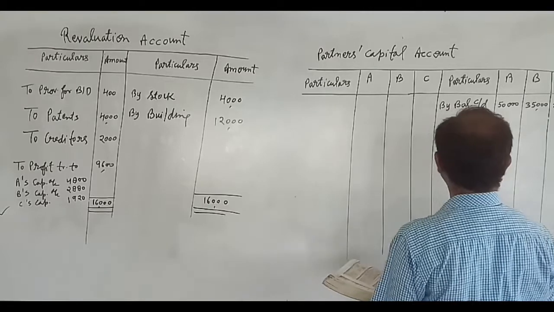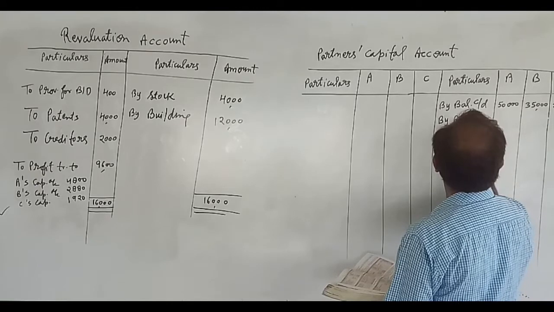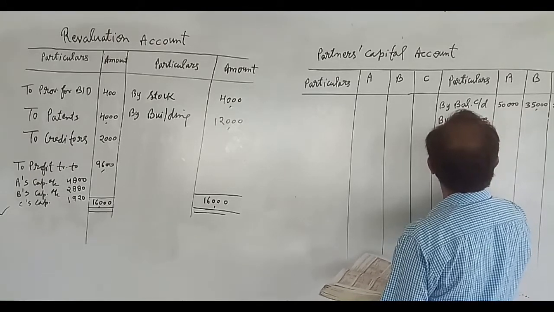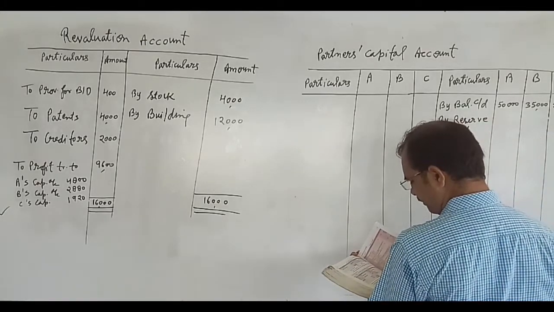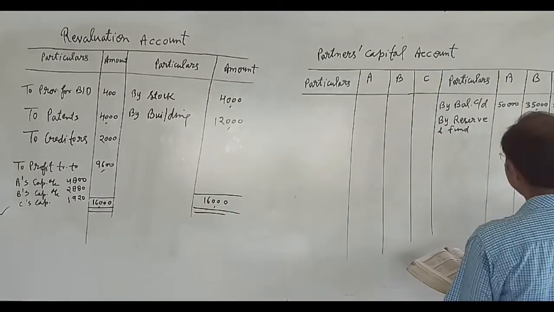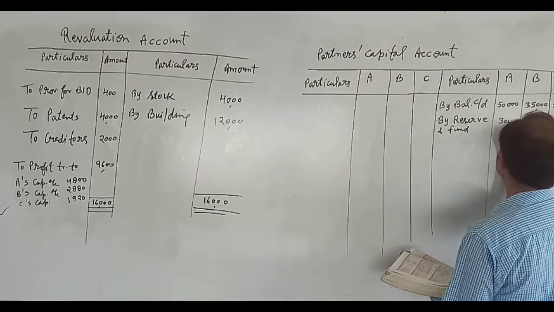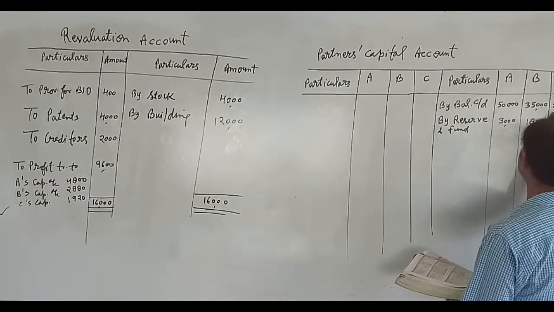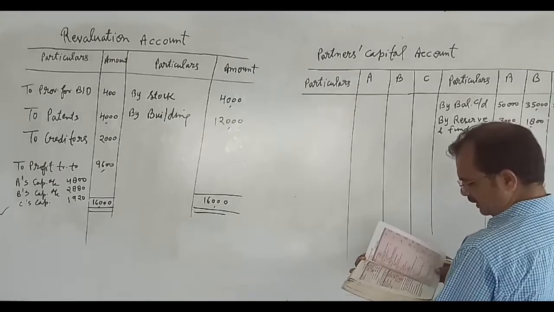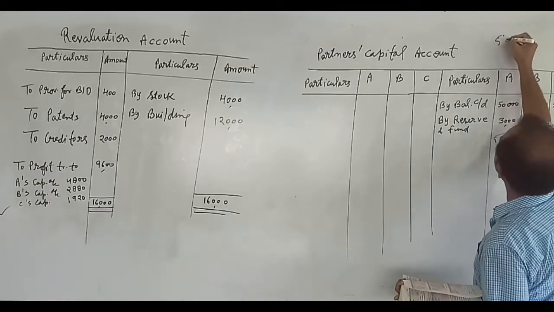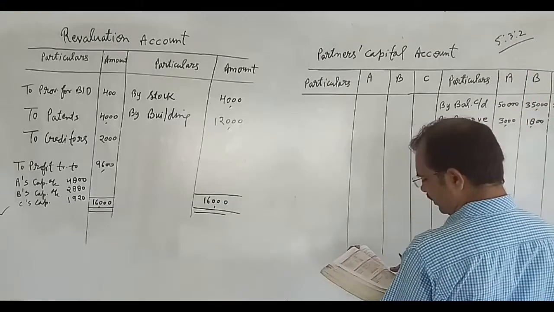After doing this, reserve fund is given in the liability side, so we will distribute in the old ratio. Reserve fund, and the amount is given 6,000 and it will be distributed in the old ratio. The amount will come 3,000, 1,800 and 1,200. Okay, the old ratio is given 5:3:2. We will divide this amount in this ratio.